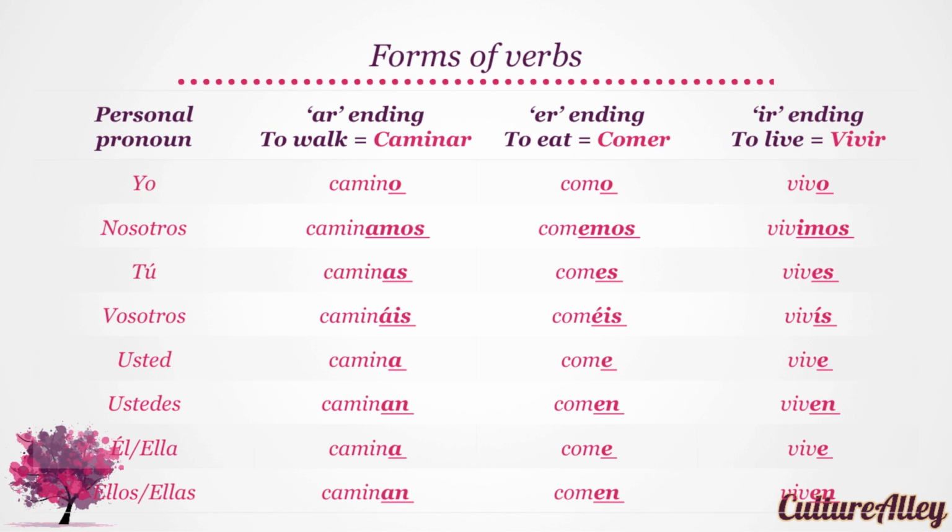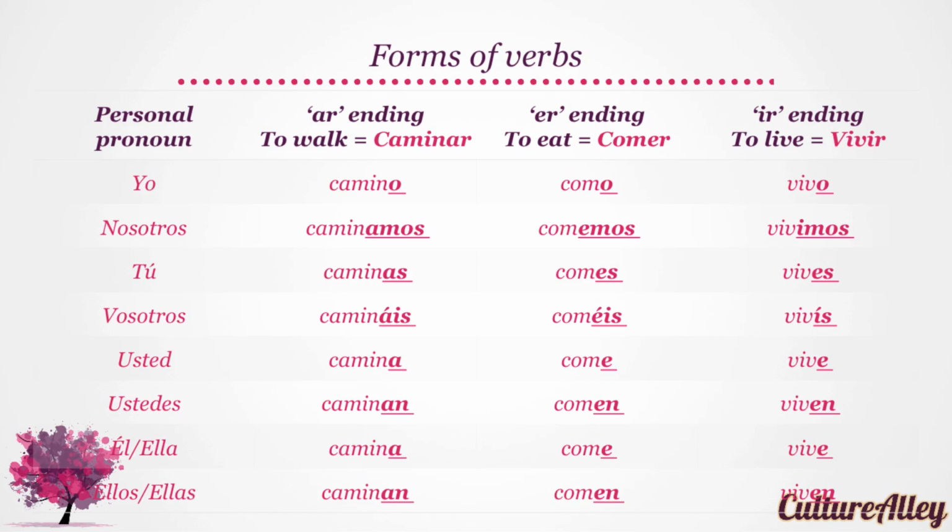Let's look at the examples again. Let's look at the forms of caminar first. To walk, or caminar, ends in AR, and its forms are yo camino, nosotros caminamos, tú caminas, vosotros camináis, usted camina, ustedes caminan, él or ella camina, ellos or ellas caminan.